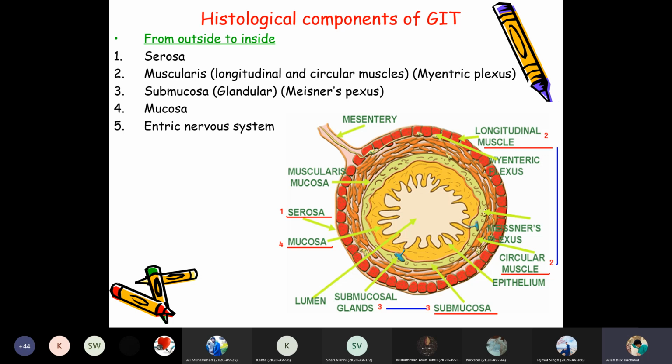So from the esophagus to the anus, the outer covering of the GIT is known as the serosa, whereas the second layer consists of three muscles: the longitudinal muscle, circular muscle, and the oblique muscle. The muscular layer has a mesenteric plexus present in it. This is the second layer of the GIT, whereas the third layer is the submucosa, which contains glands.